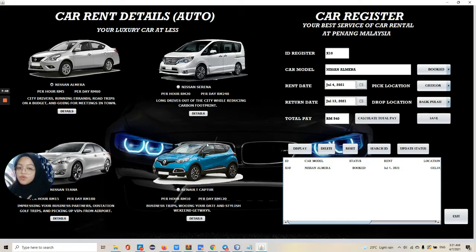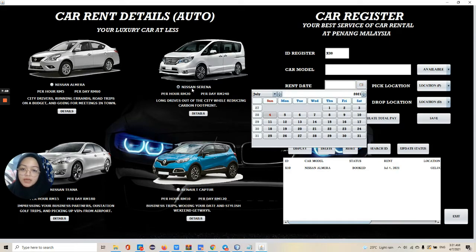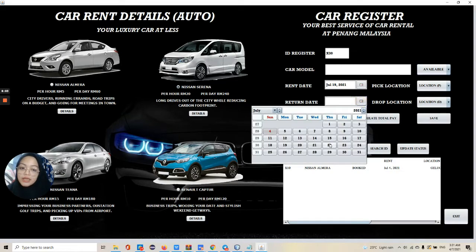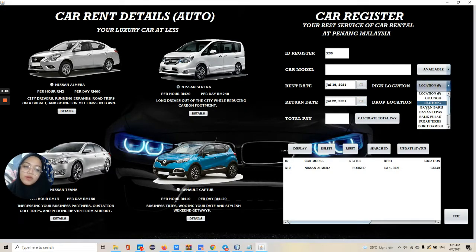So if you want to have a Nissan Serena, okay, for example, we have a Nissan Serena here. Okay, ID register, we put X30. Okay, status, maybe we can see the available. We can put the available. Maybe Nissan Serena was available at 19 until 22. Okay, so location, we just put Jelutong and maybe Bayan Baru lah.